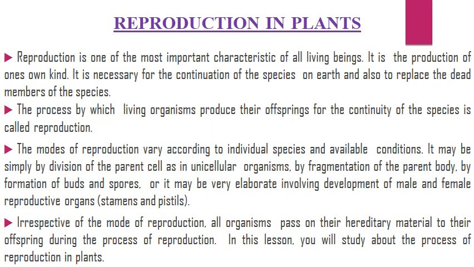The modes of reproduction vary according to individual species and available conditions. It may be simply by division of the parent cell, as in unicellular organisms, by fragmentation of the parent body, by formation of buds and spores, or it may be very elaborate, involving development of male and female reproductive organs. Irrespective of the mode of reproduction, all organisms pass on their hereditary material to their offspring during the process of reproduction. In this lesson, you will study the process of reproduction in plants.